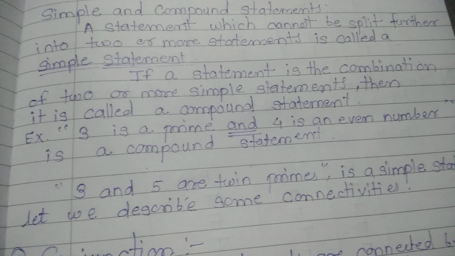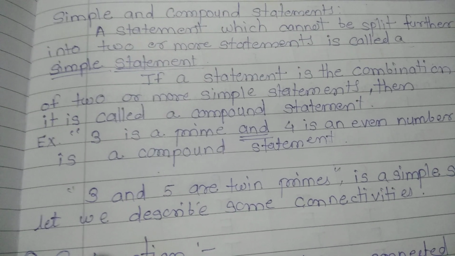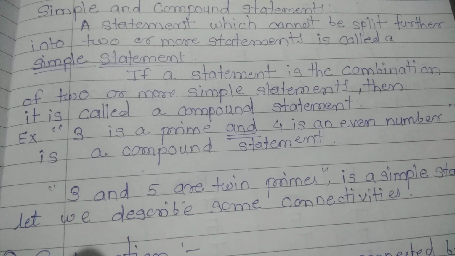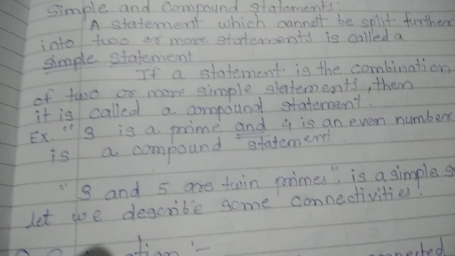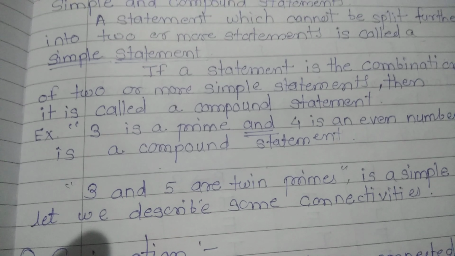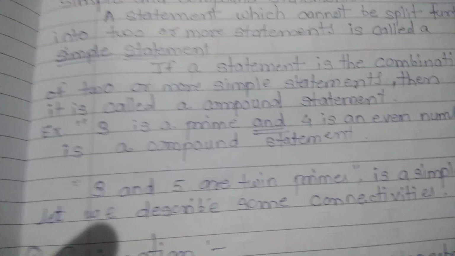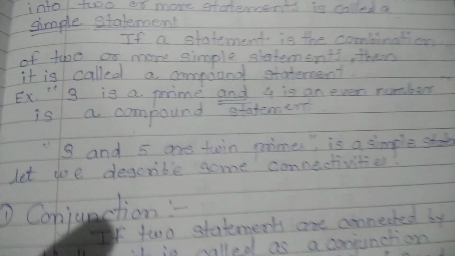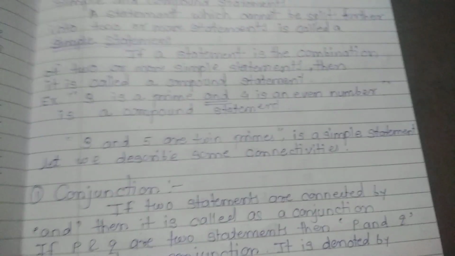The first statement is 3 is a prime. Yes, this is a complete statement. And the second statement is 4 is an even number. It is another statement. And we are joining these two statements by using the logical connective AND. Here two statements are joined. Therefore, this is a compound statement. Again, the next example, 3